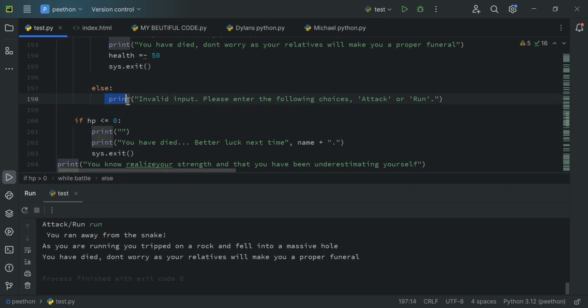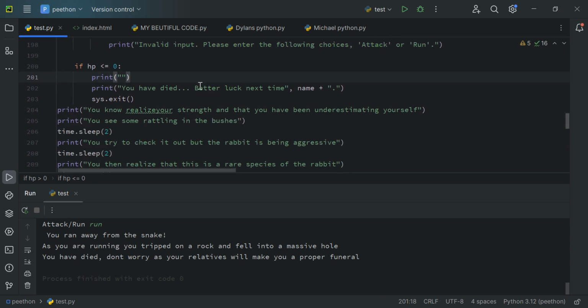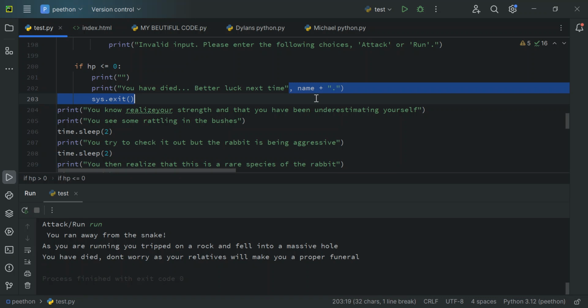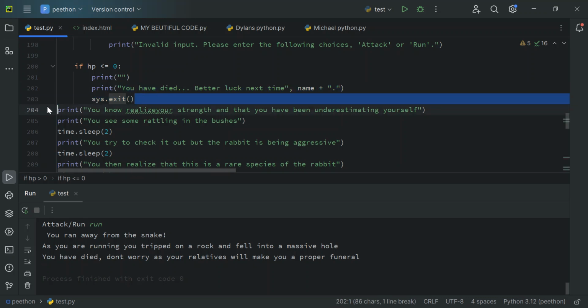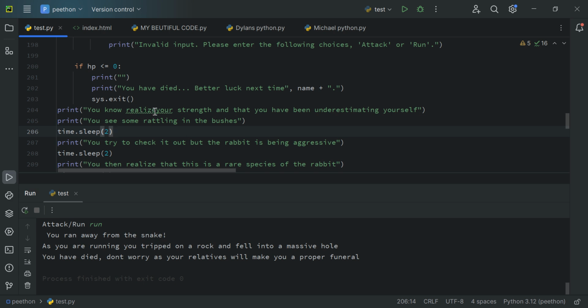Now, else if I don't put attack or run, it will say invalid input. Please do the same thing. If my HP is 0, it will say you have died. Better luck next time, your name. Now, sys.exit again. Oops, I have a typo here.